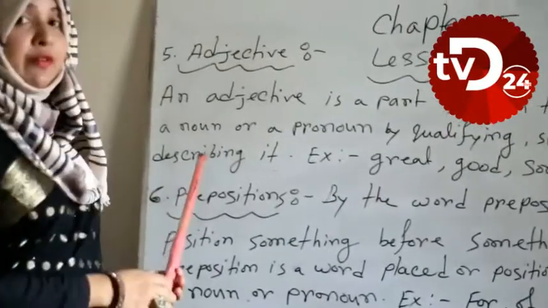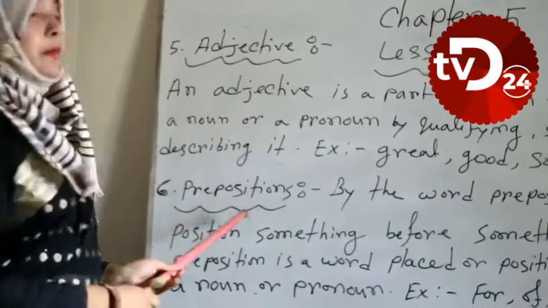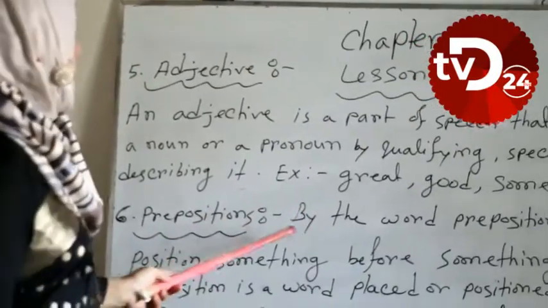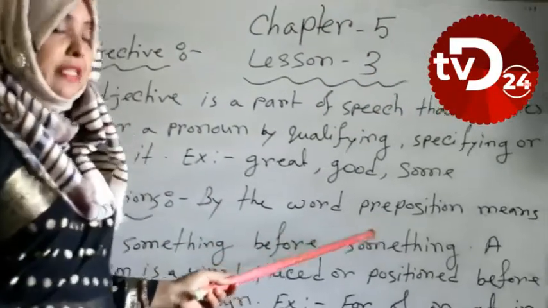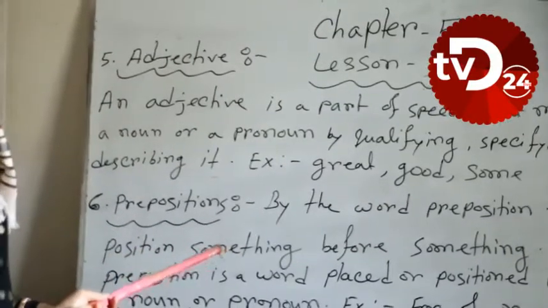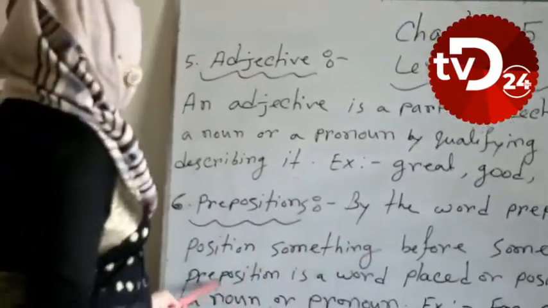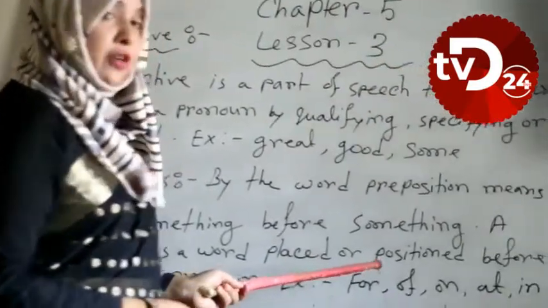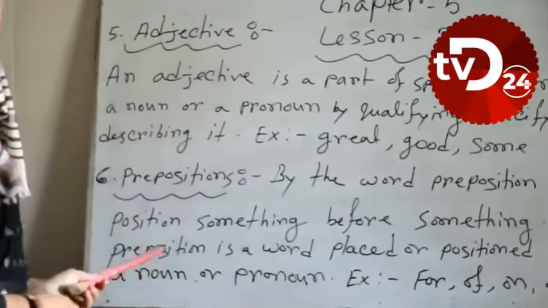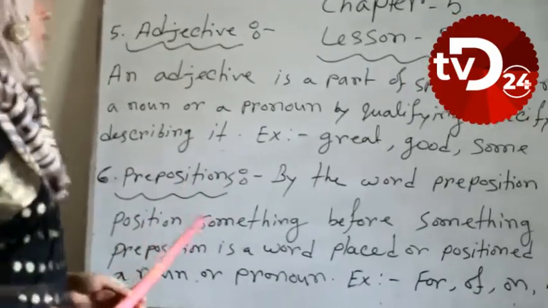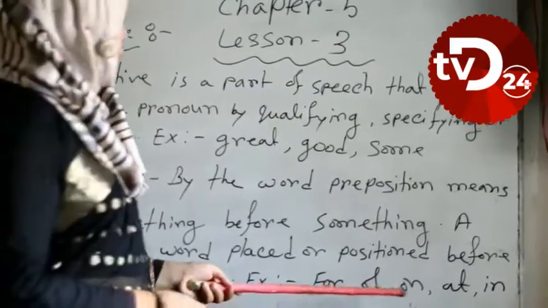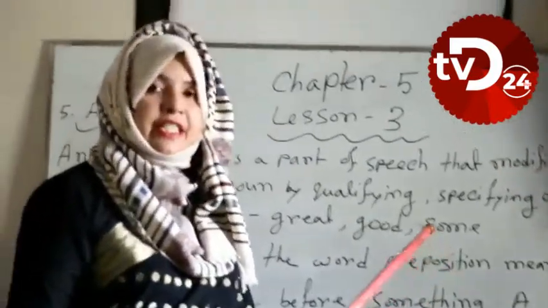And next I have written prepositions. And we know what is preposition. The word preposition means position something before something. A preposition is a word placed or positioned before a noun or a pronoun. For example, I have shown here for, of, on, at, in, etc. Dear learners, is this option clear?